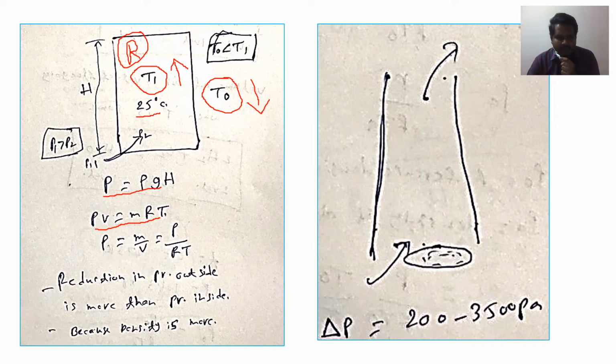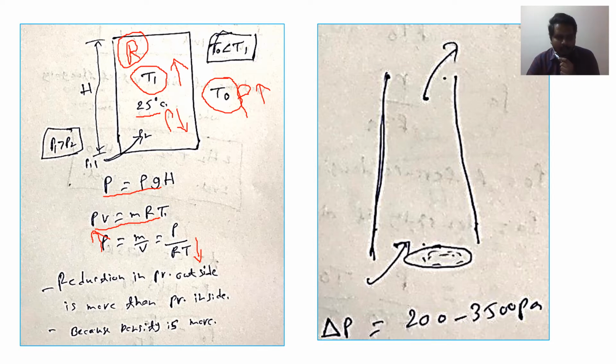From this equation we can understand that if we decrease the temperature, the density will increase. So we can say that at outside T0 the density will be higher when compared to inside the home. Inside the home the density will be lower, because if the temperature is lower, density will be higher. If the temperature is higher, density will be lower.